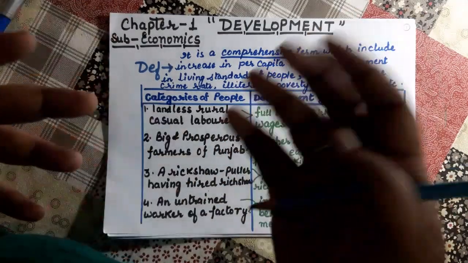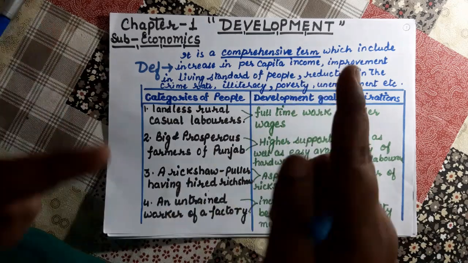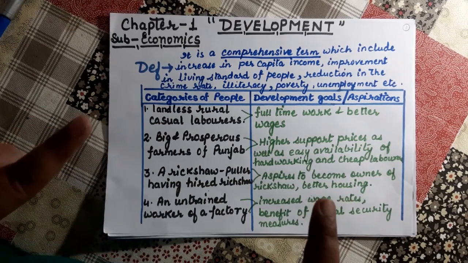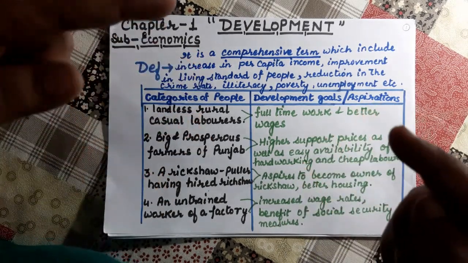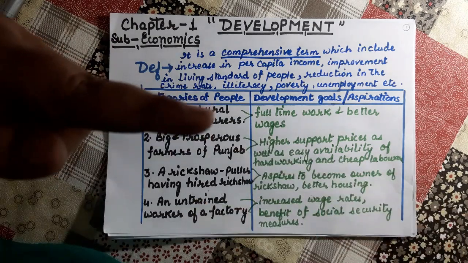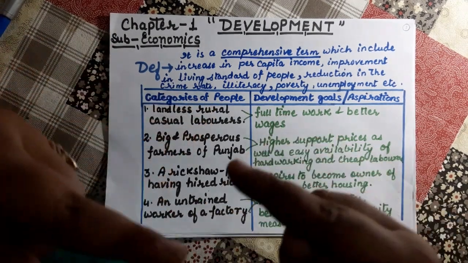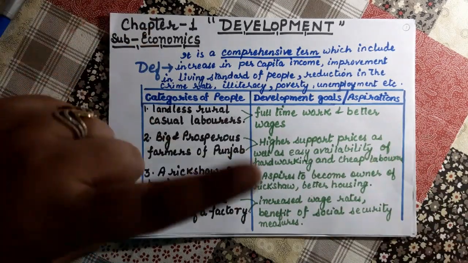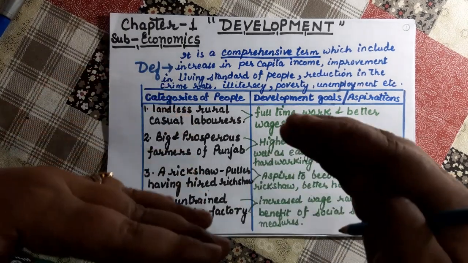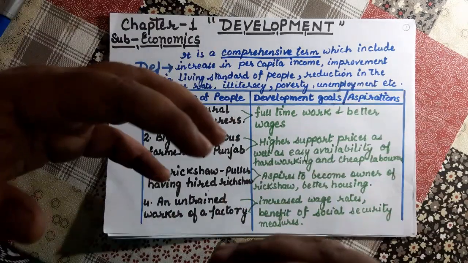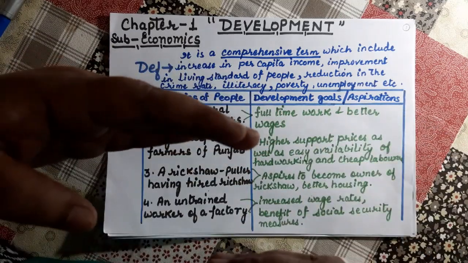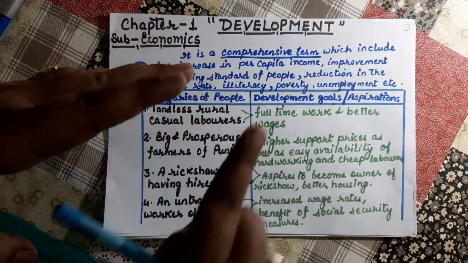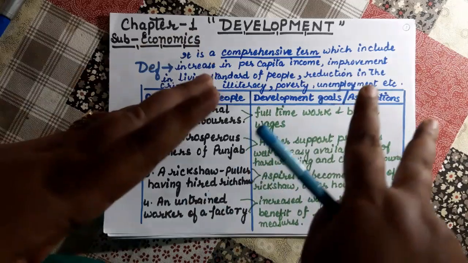Now, one more definition you can give, that it can be defined as the systematic use of scientific and technical knowledge. Development is the systematic use of scientific and technical knowledge. Why? To meet the specific requirements. Because when we are working according to the era, according to the technologies and the things which are moving all around, if we are moving according to that, it means we are walking on the path of development. I hope it is clear to you all.